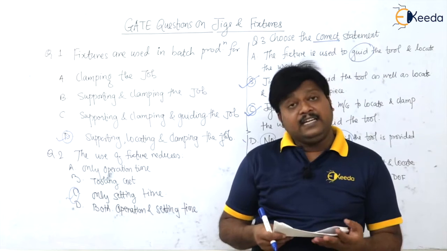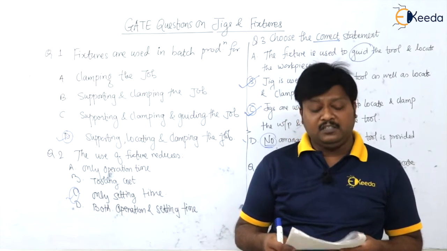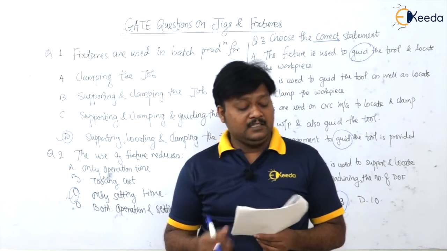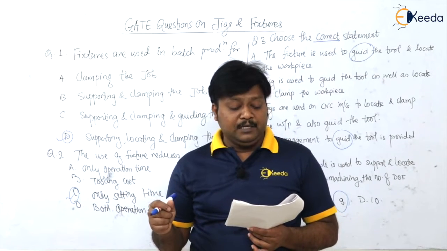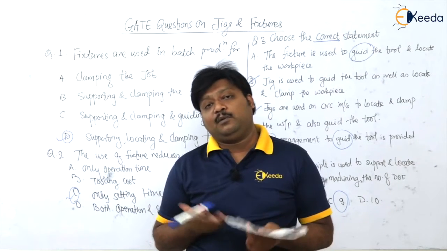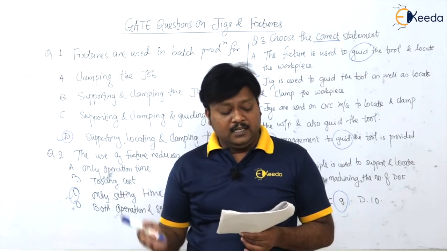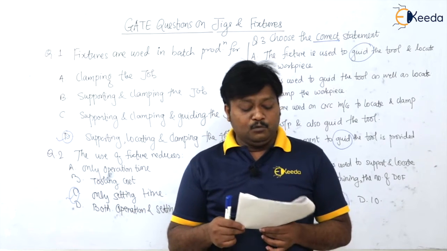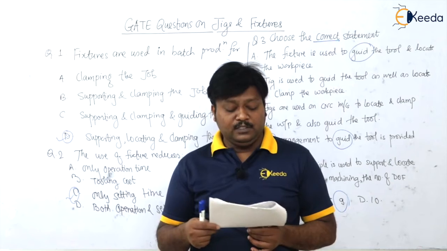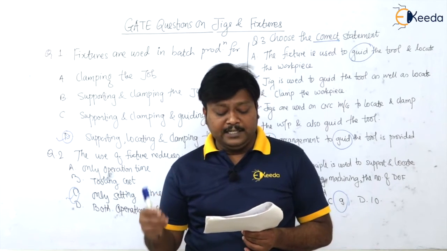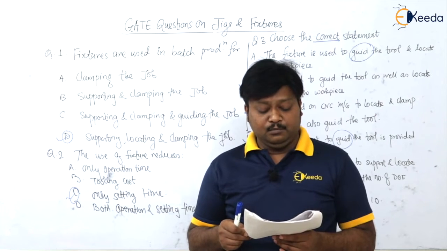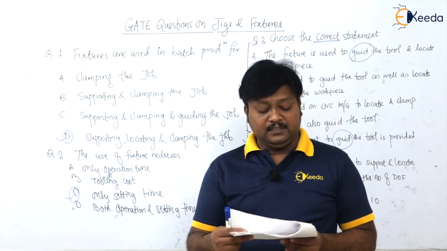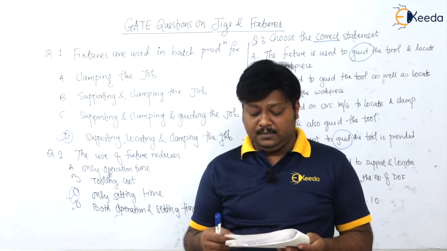Next, we have another question again on the 3-2-1 principle. Dear students, very important, the same kind of question was asked in the ESE examination 2011. In the 3-2-1 principle of fixture, the 3 refers to the number of... again the same kind of question. Here the options are: setups possible, no. Clamps required, no. Positions on the primary face, no. So it is option D, locating positions. Yes, locating positions. That is what we already saw: the number of locators on the primary datum face.